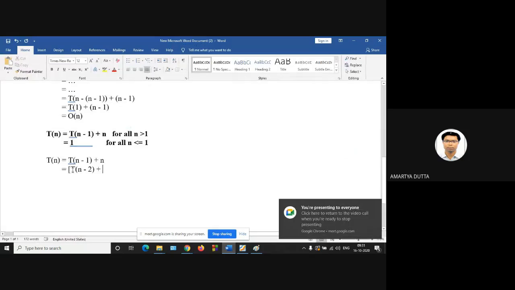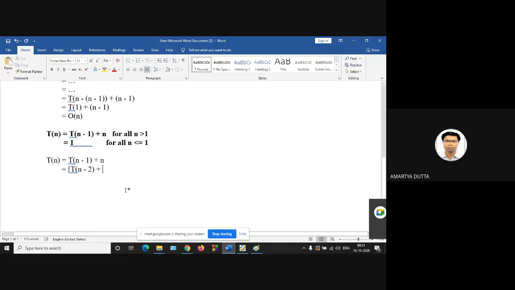So t of n minus 2 plus what will be the value? We are using the substitution value for this particular element, t of n minus 1. It will be n. I'm telling the total value. This will be n, but then we will be again adding an n, so I was telling the whole value.